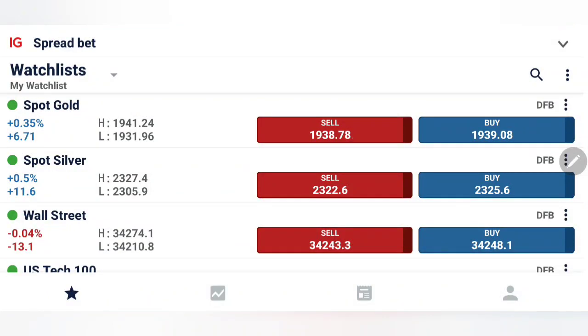Important day for metals, where already we have seen a little rise today with the market open in gold and silver. Now what to expect today? Specifically later in the day we are going to see volatility with the release of data, US CPI inflation data. Now what to expect from the data, which position you should take in order to profit, we will see with the help of charts and indicators.